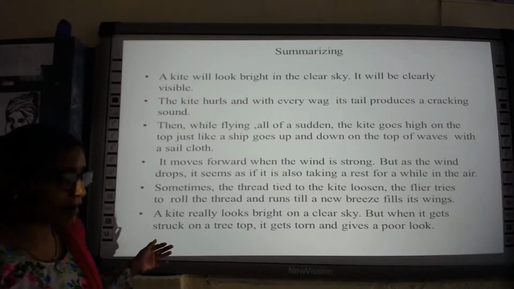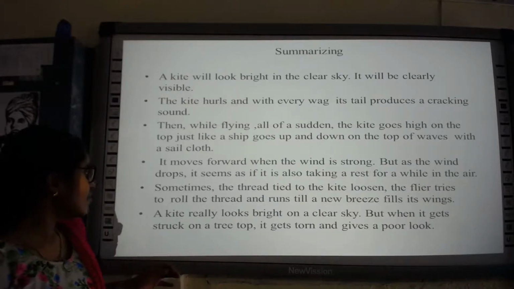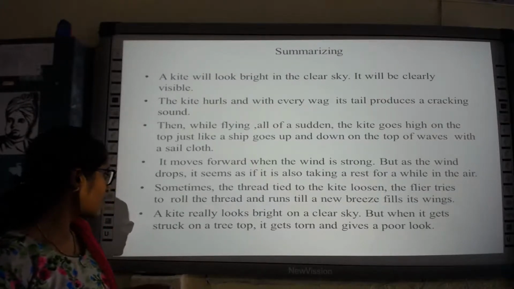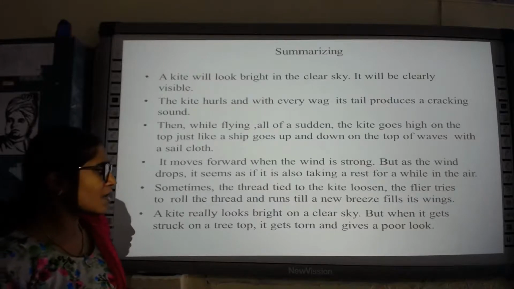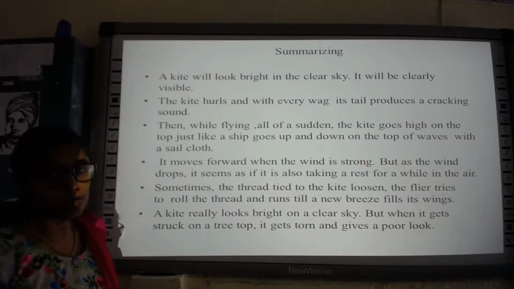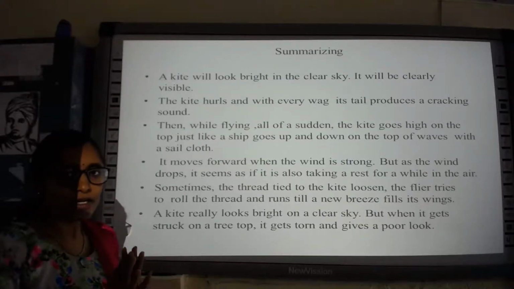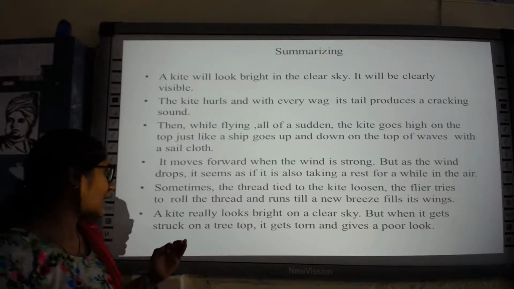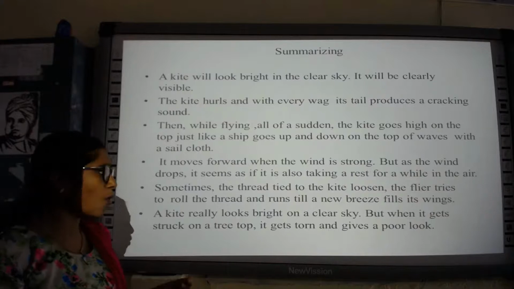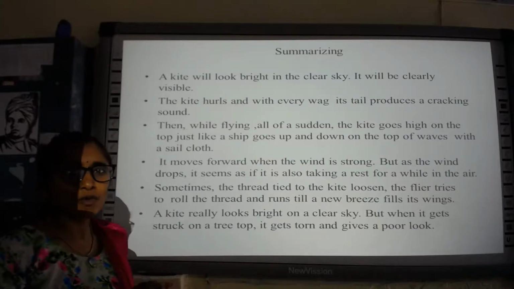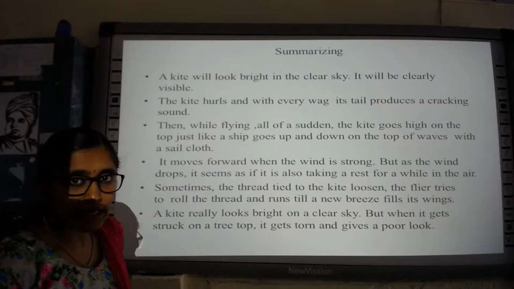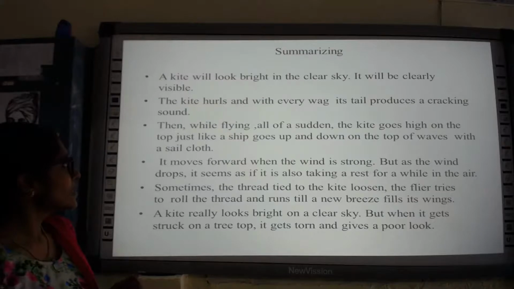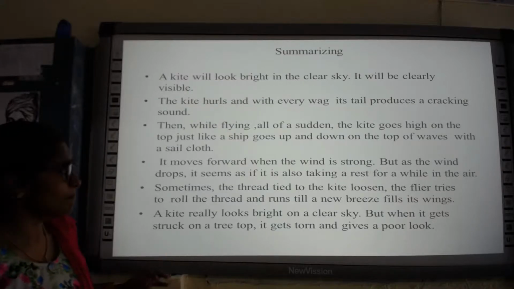And in the last part, as we have seen, a kite really looks bright in a clear sky. But when it gets stuck on a treetop, it gets torn and gives a poor look. So when the kite is new, it looks very beautiful and bright in the clear sky. But once it gets stuck on a treetop, it gets torn and it gives a very poor look, which is not liked by anyone. Okay, is it clear? Summarizing the poem. It's a very simple poem.